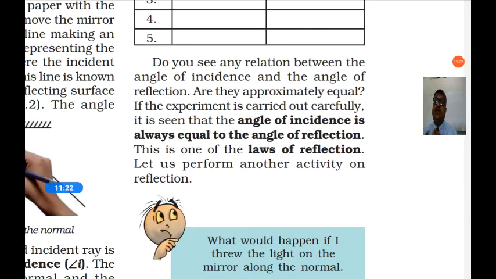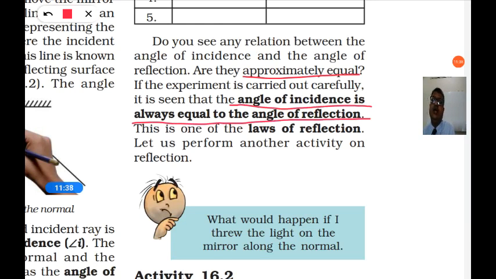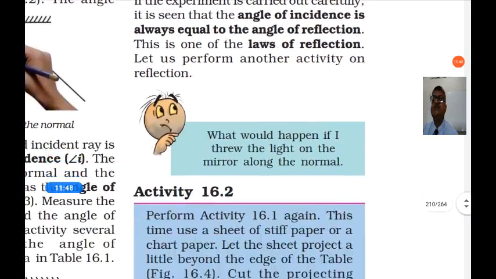So do you see any relation between the angle of incidence and angle of reflection? They are approximately equal. If the experiment is carried out carefully, it is seen that the angle of incidence is always equal to the angle of reflection. This is the first law of reflection.